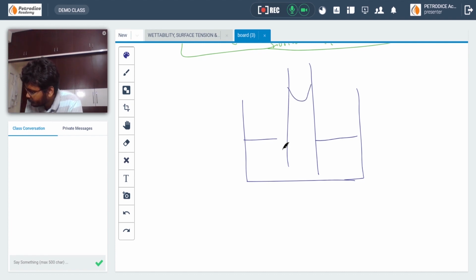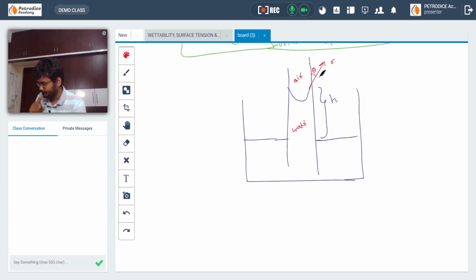This is H. Let us consider sigma is the interfacial tension between, consider this is air and this is water. So sigma will be the interfacial tension between air and water, and theta will be the contact angle.